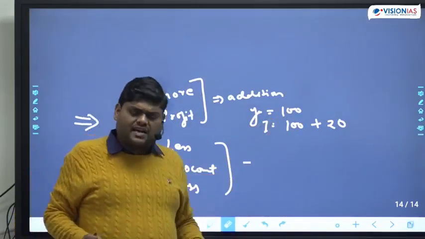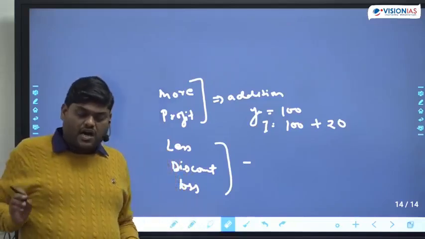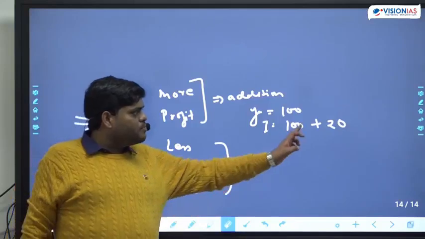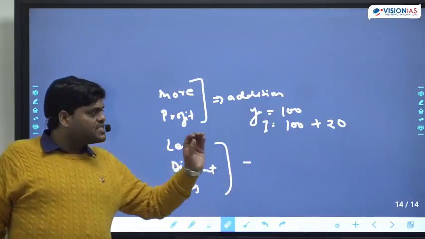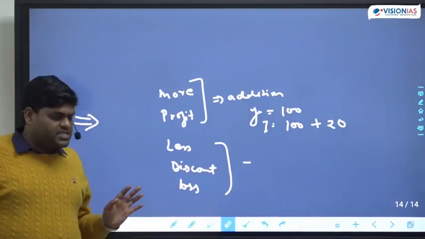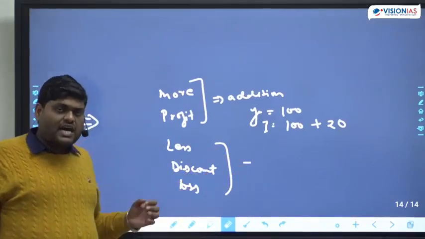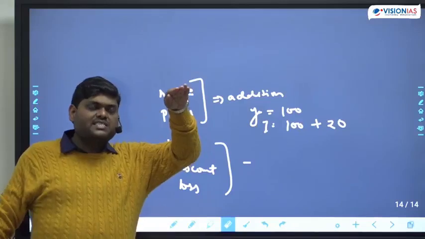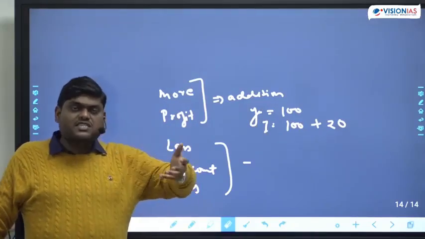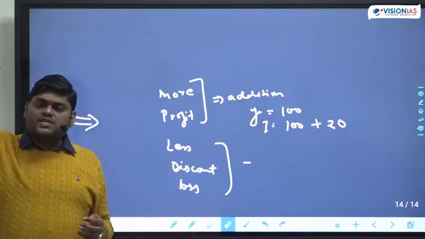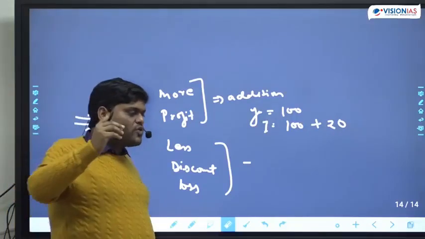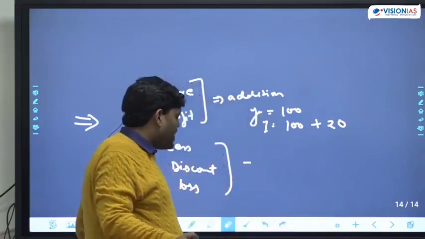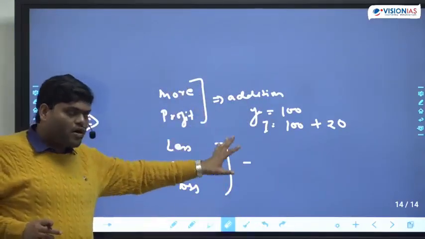This is a very simple thing, but students get confused here. So whenever this term is there, more means addition is going on. Less also: suppose some discount is going on, that means something is getting subtracted. Because 20% discount means whatever the total price, you will subtract 20% out of that. Okay. Now the next concept is based on all this.